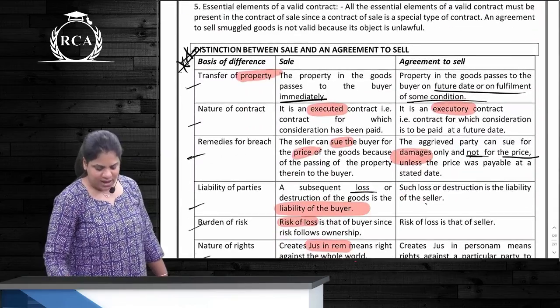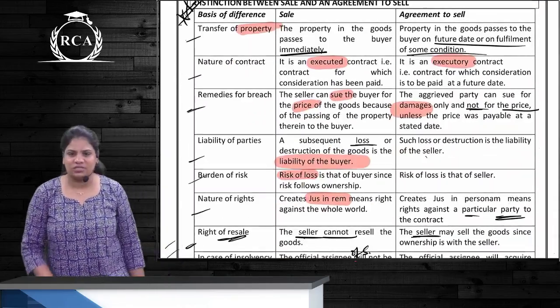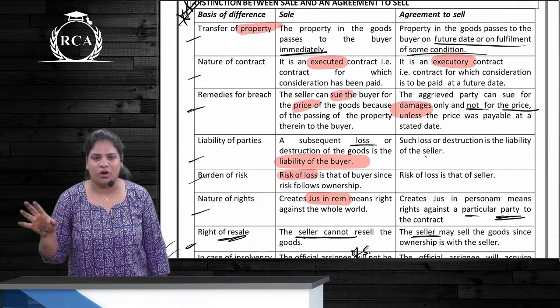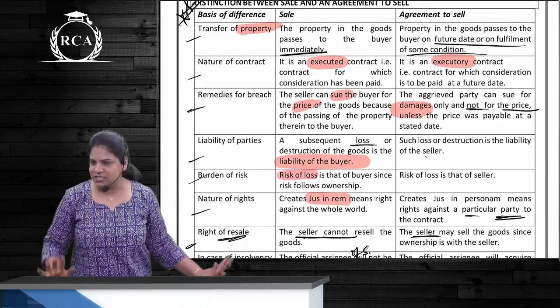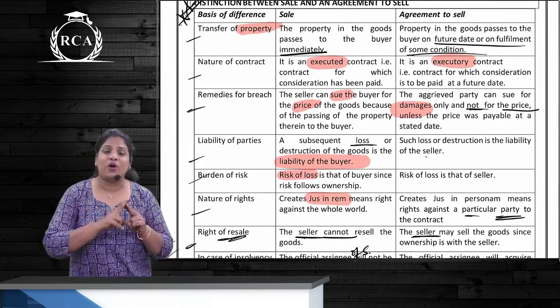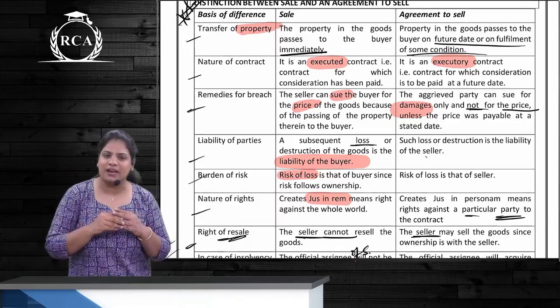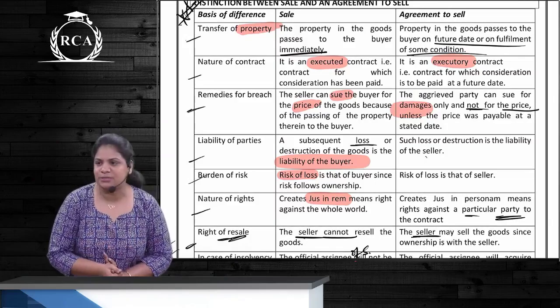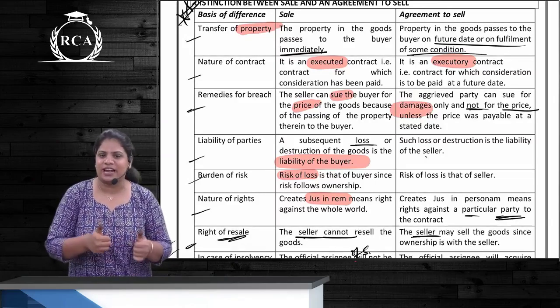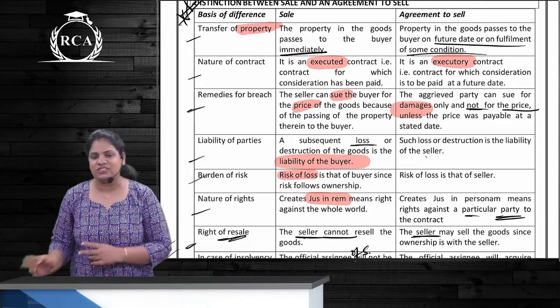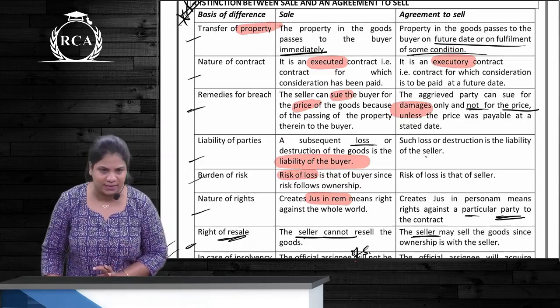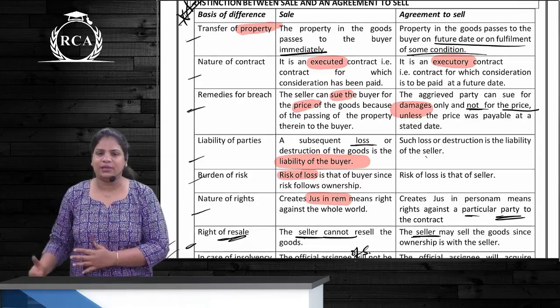Okay. Next one, difference between sale and agreement to sell. So we learned it in a particular order. First point is transfer of property. Next 2 points are relating to Contract Act Unit 1. Next 2 points are with respect to performance. Next 2 points with respect to rights. And next 2 points with respect to insolvency. Correct? Now just talking about the differences.